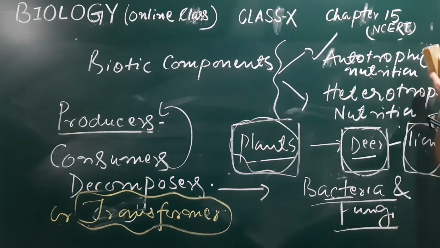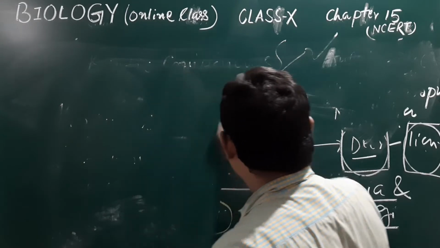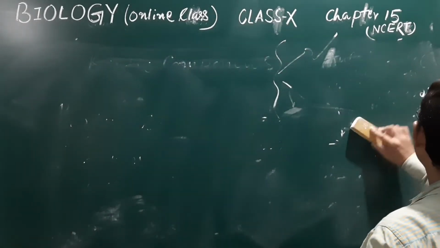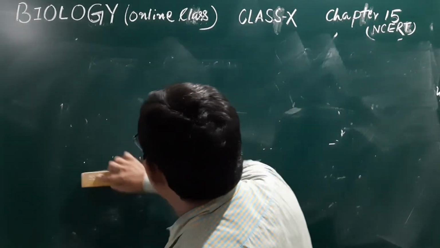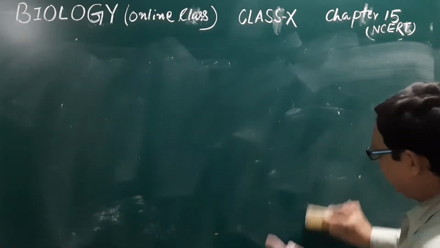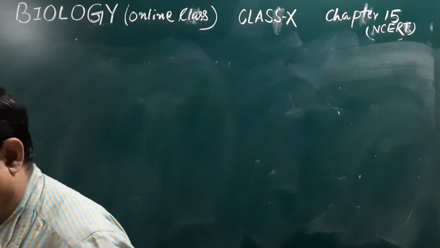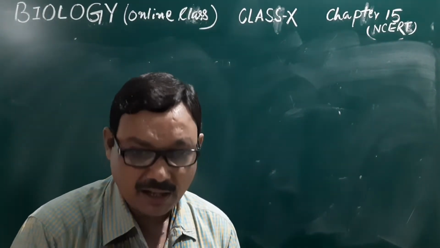We will see first what the food chain is, and again we will also see the other aspect of the food chain with the help of examples. And there you may also see that all these components are the biotic factors of the ecosystem.